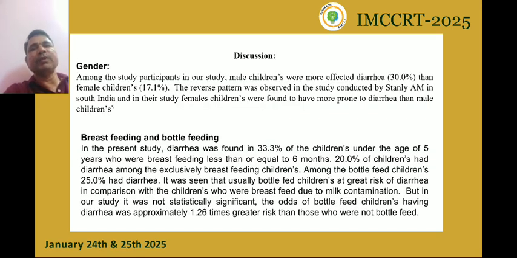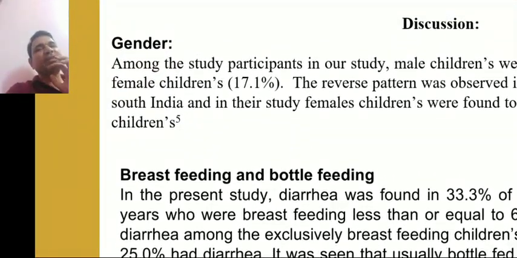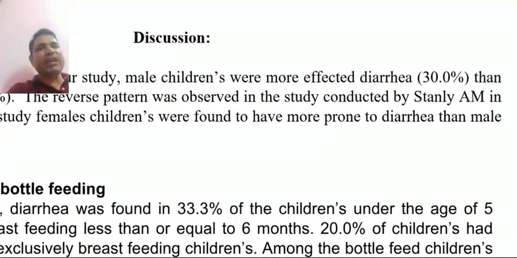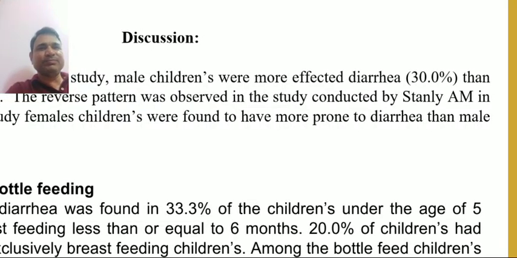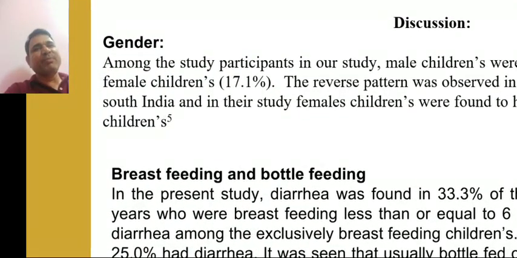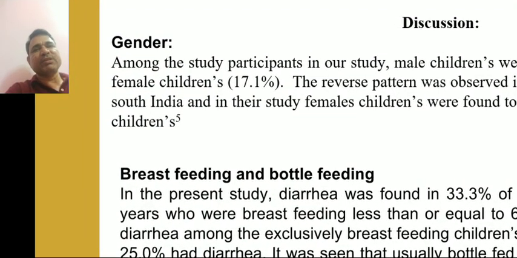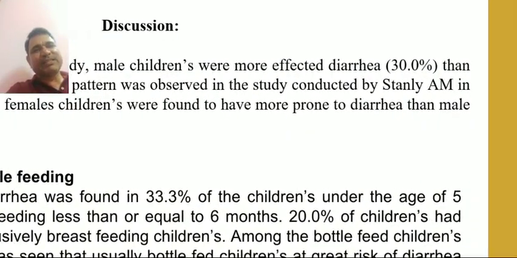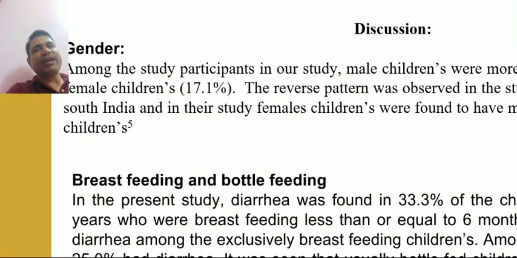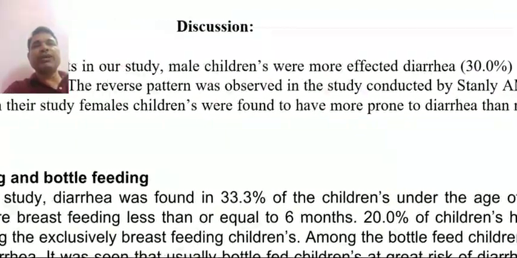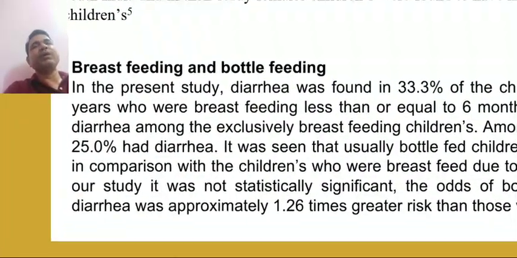Discussion. Gender-wise. Among the study participants in our study, male children were most affected by diarrhea, that is 30.0%, than female children, which is 17.1%. The reverse pattern was observed in the study conducted by Stanley AM in South India, in which female children were found to be more prone to diarrhea than male children.